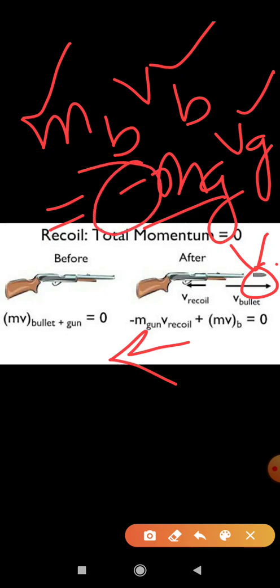In the case of the rocket also, you saw that the exerted gases came in the opposite direction. That is why this minus term came, to explain the negative direction. At the same time, because the mass of the gun is more, the recoil velocity of the gun will be less, because linear momentum has to be conserved. So these are two very well-known, required applications. On the basis of these applications, we solve many numericals on conservation of linear momentum. Thank you.